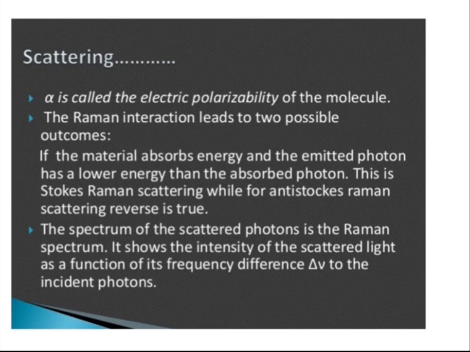If the material absorbs energy and the emitted photon has a lower energy than the absorbed photon, these are the Stokes lines.